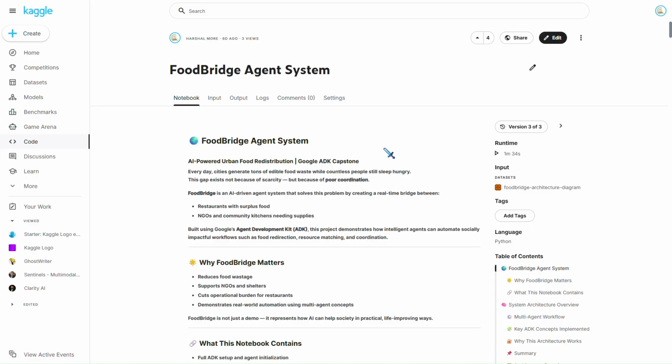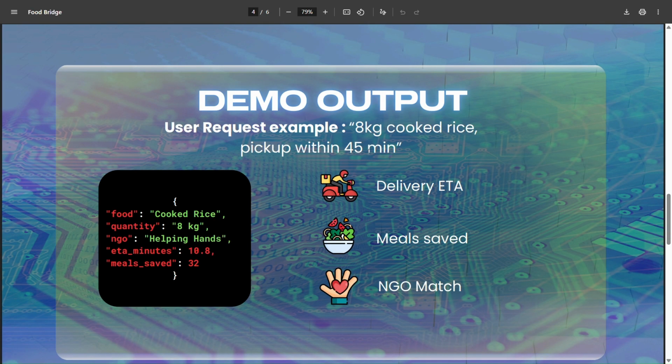Now take a look at the demo output of our system. Imagine a donor says we have 8 kg cooked rice and pick up within 45 minutes. Immediately, all the agents work together and produce a smart response like best NGO match, ETA for pickup, total meals recovered, everything automated, accurate, and fast.